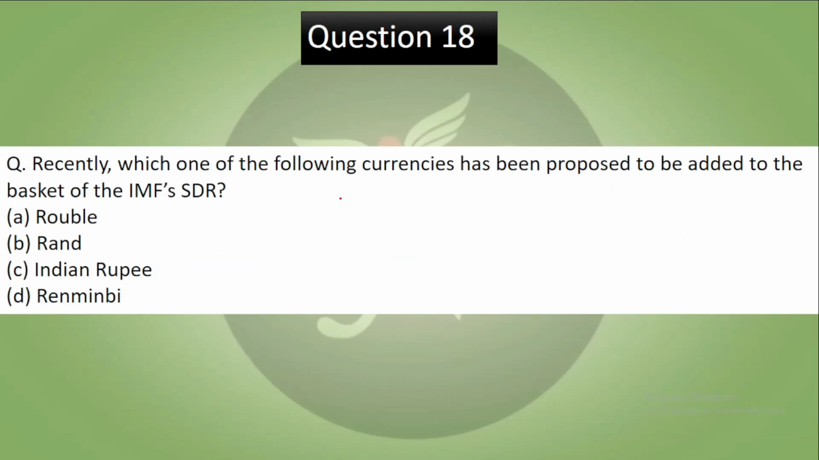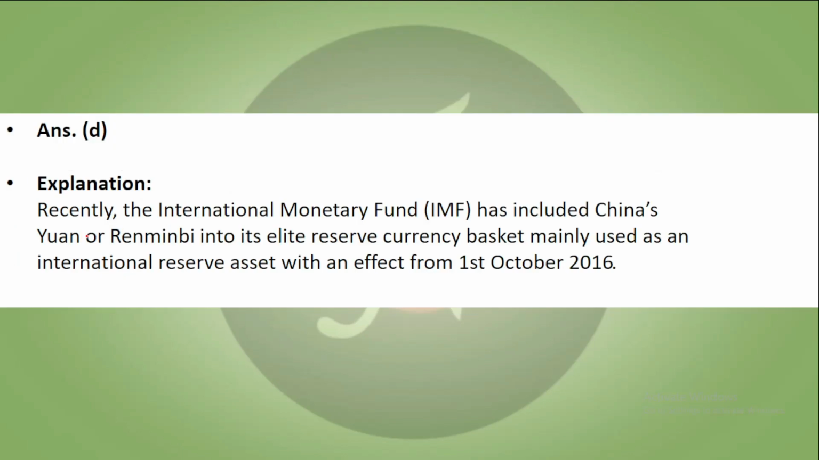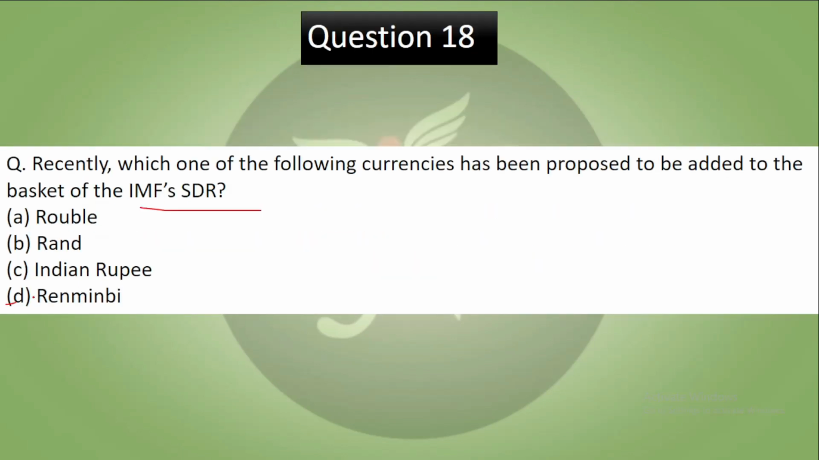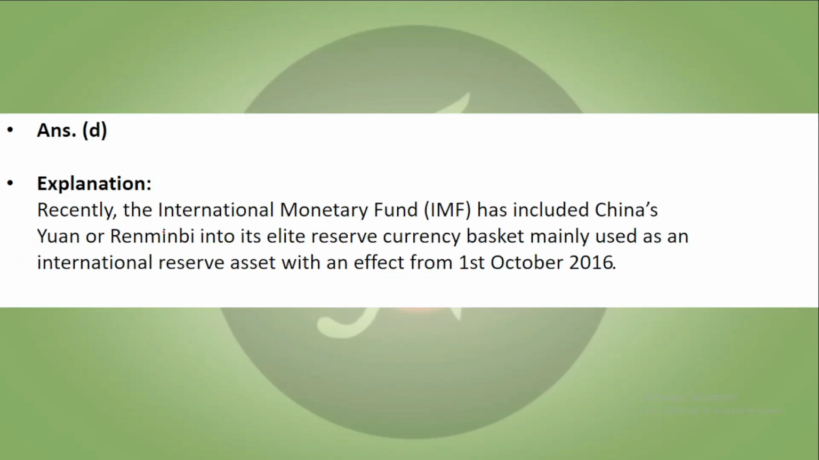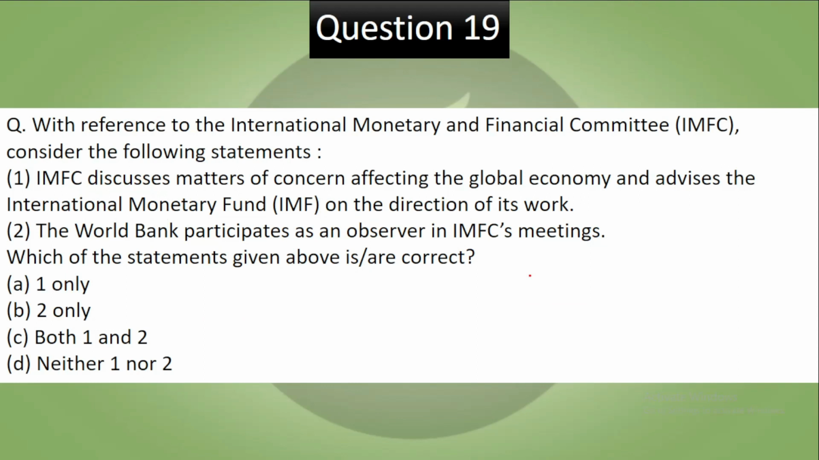Recently, which one of the following currencies has been proposed to be added to the basket of IMF's SDR? Pause the video, try to answer. Now let's see the answer. So it is a current affairs based question. Your correct answer to this is renminbi. Recently this included China's renminbi, the yuan, into the elite reserve currency basket, mainly used as an international reserve asset, with effect from 1st October 2016.